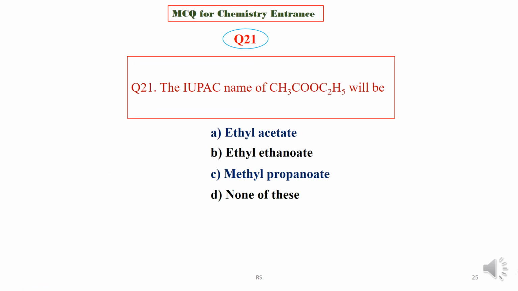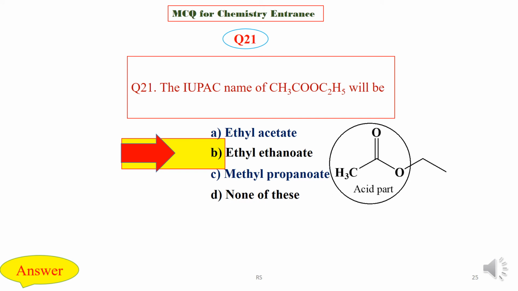Question 21. The IUPAC name of CH3COOC2H5 will be ethyl acetate or ethyl ethanoate or methyl propanoate or none of these. Choose the correct IUPAC name. We are now going to check the answer key, and the right answer is option B, that is ethyl ethanoate. This is the acid part, and the alcohol part contains an ethyl group, so the right name is ethyl ethanoate.